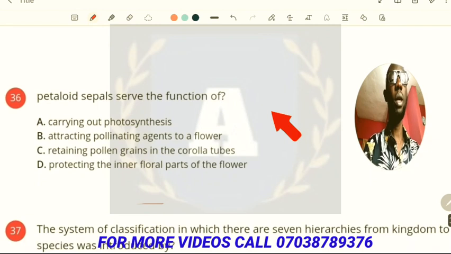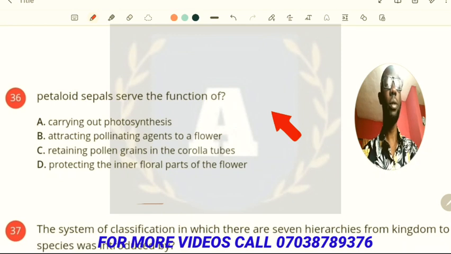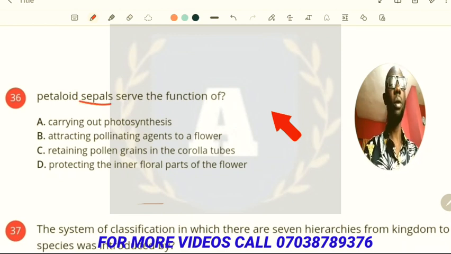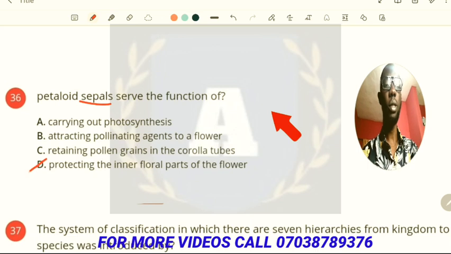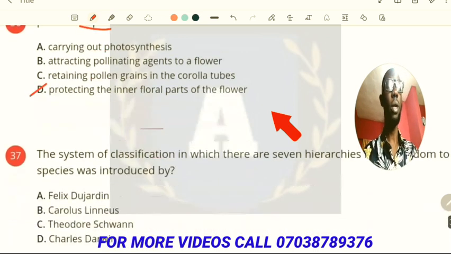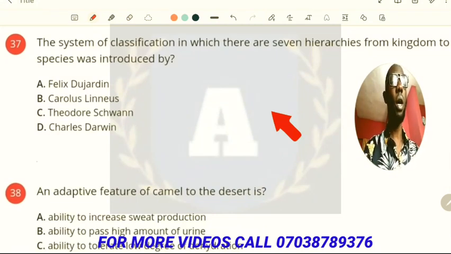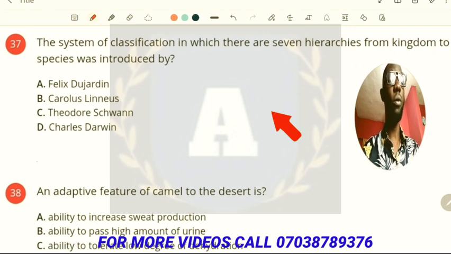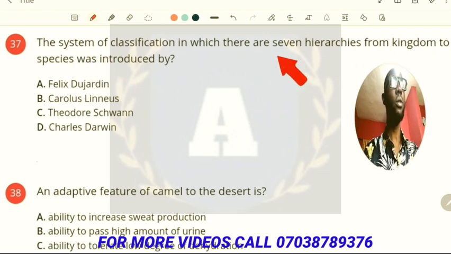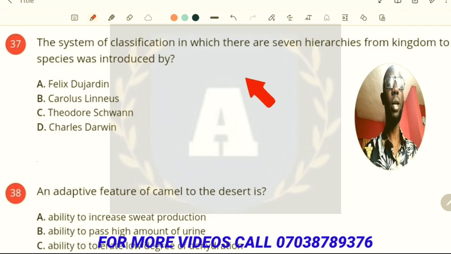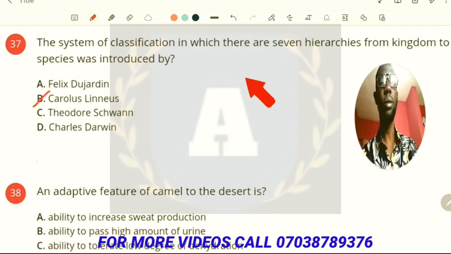Now, petaloid sepals serve the function of... The sepal is meant to protect the other floral parts of the plant. So the answer is protecting the inner floral parts of the plant. Now, the next question, which says, the system of classification in which there are 7 hierarchies from kingdom to species was introduced by the scientist Carolus Linnaeus.